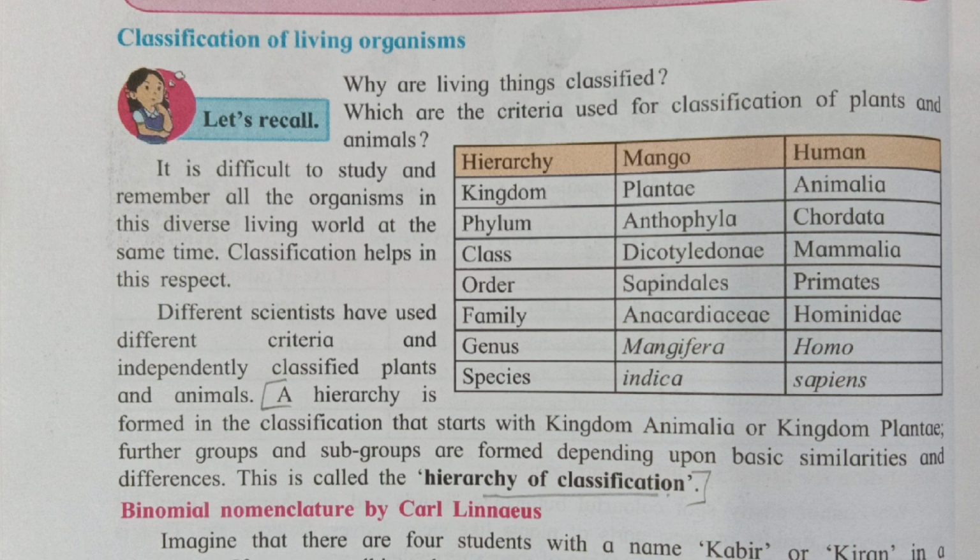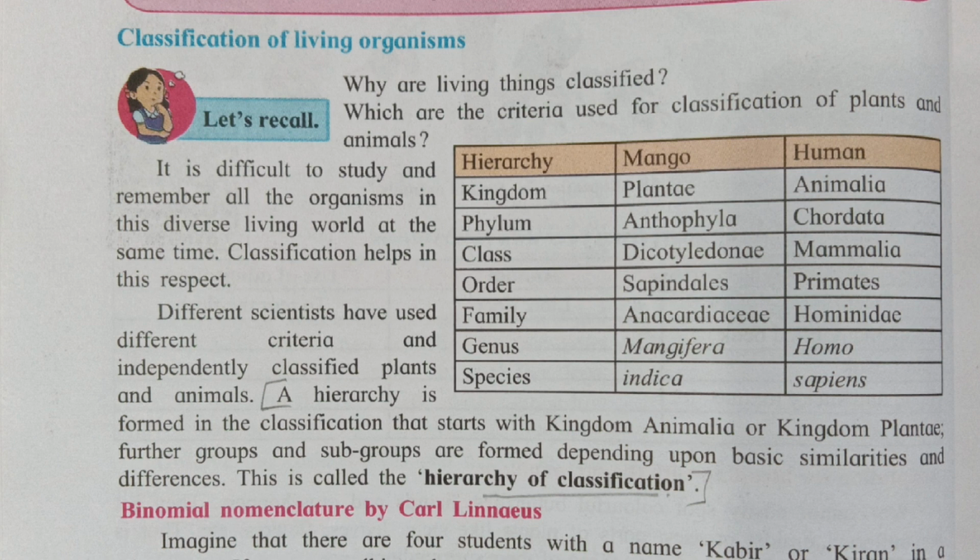Classification of plants is on the basis of various characteristics like differentiation in roots, stem and leaves, production of seeds, vascular tissue, etc. Classification of animals is on the basis of symmetry, coelom, segmentation, circulatory system, autotrophic and heterotrophic nature, exoskeleton, etc.